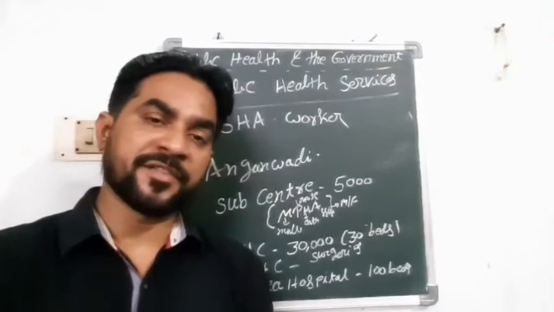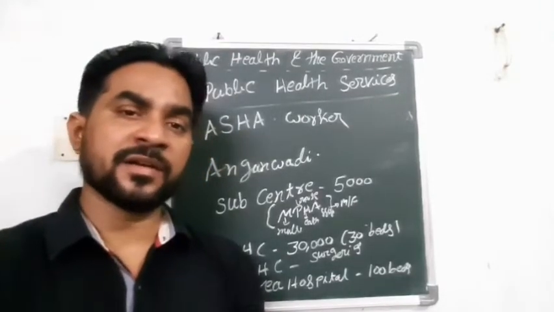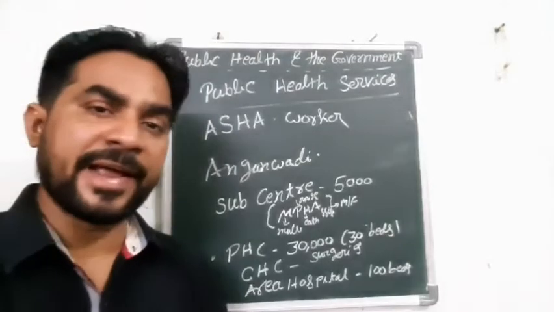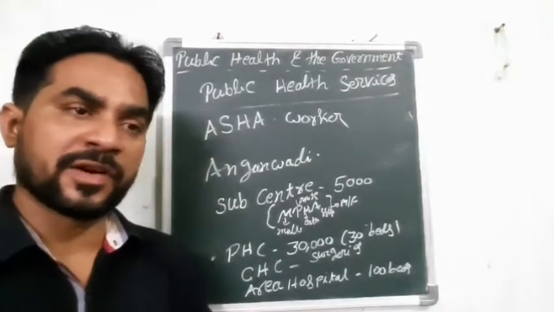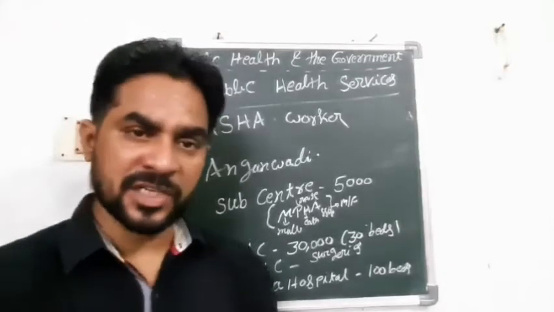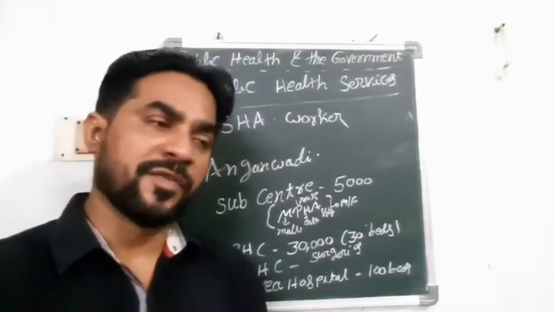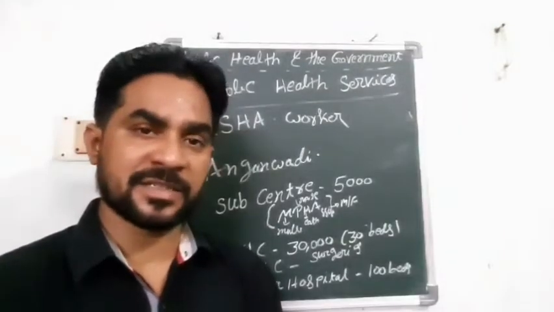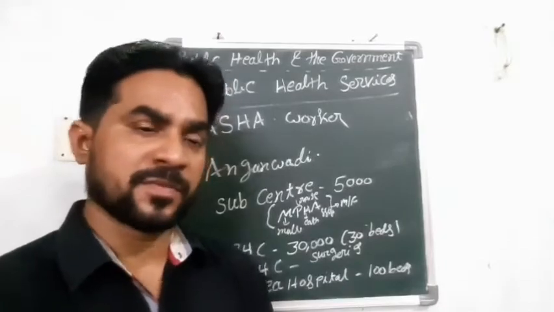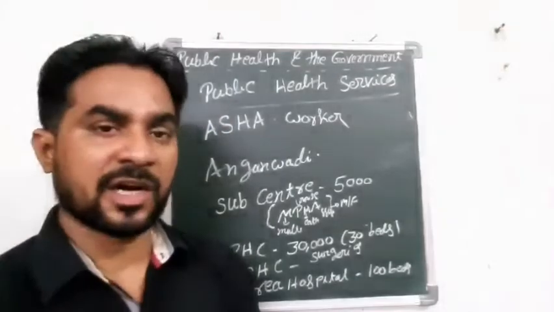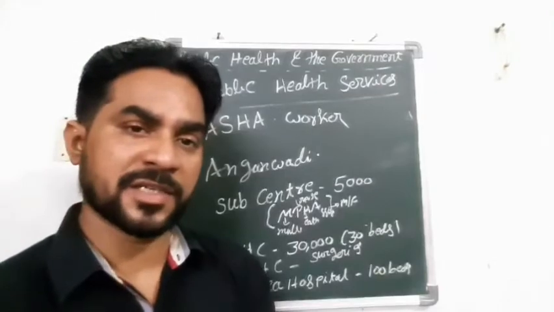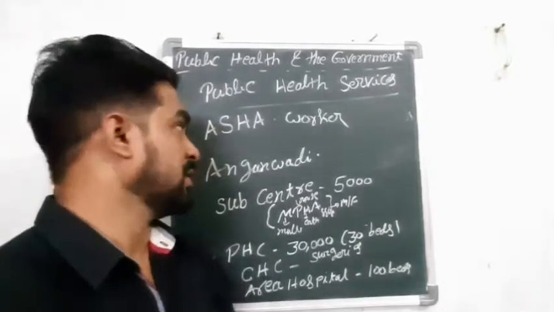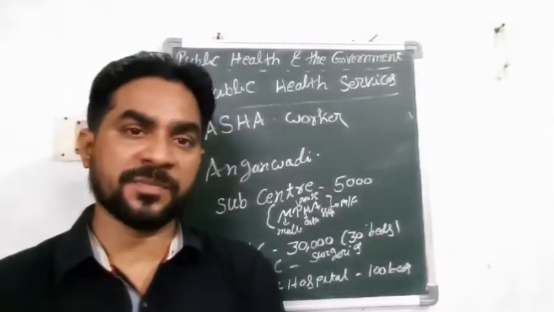Asha workers can be found in every state, and this person stays in the village. If there are any health problems for the people in the villages, for pregnant ladies, they will have contact with the Asha workers, particularly in villages where doctors are not available for injections. The Asha worker will also support them.